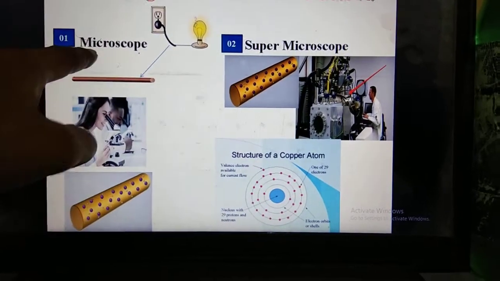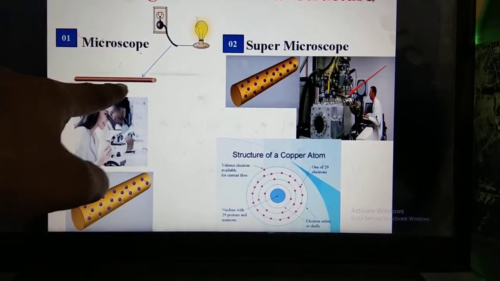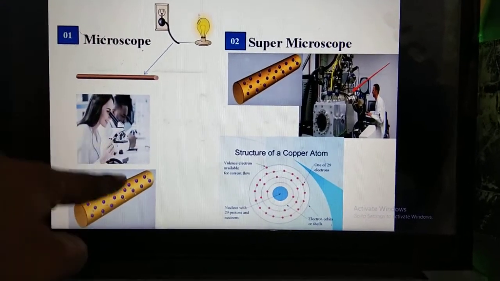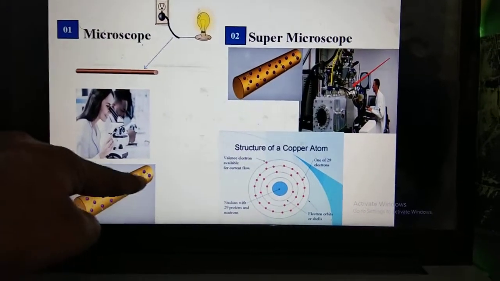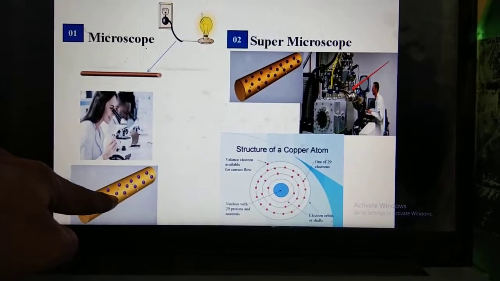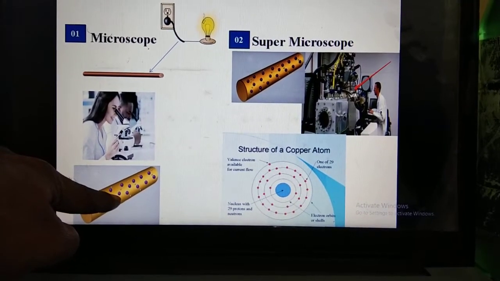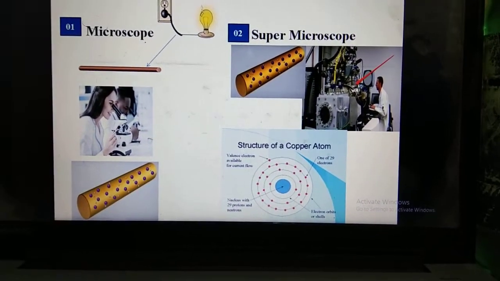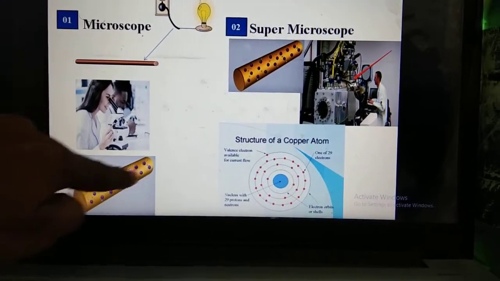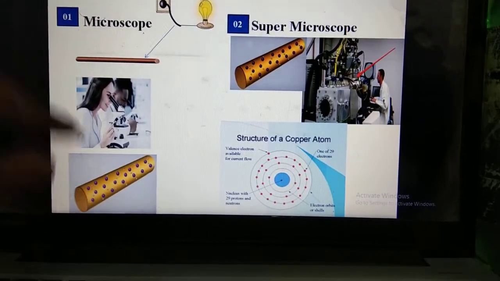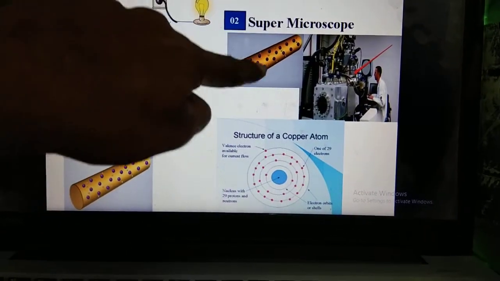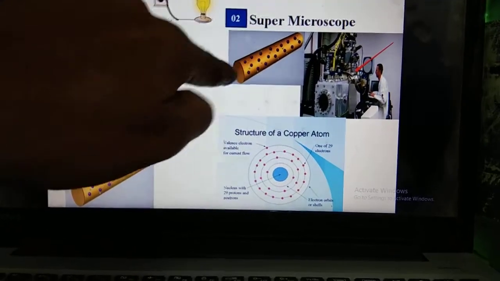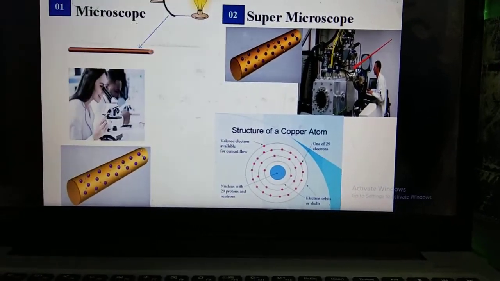This is the copper. If we look through the microscope, we will get this type of figure showing the internal structure of copper. If you want to see more, by using a super microscope you can view this particular picture.